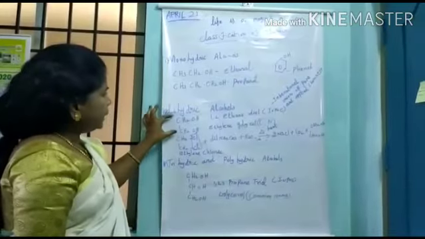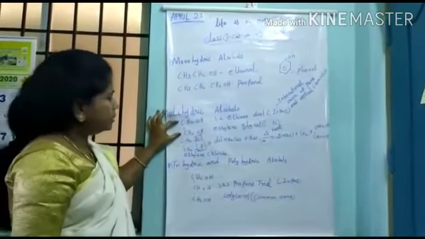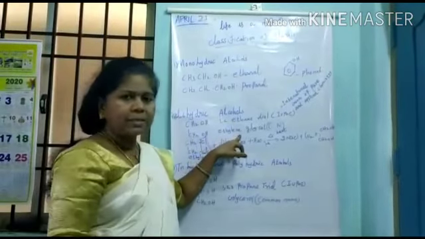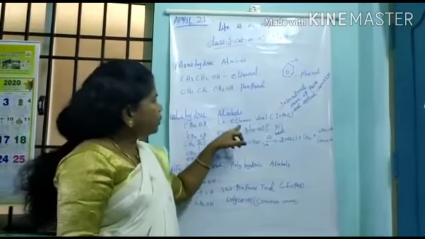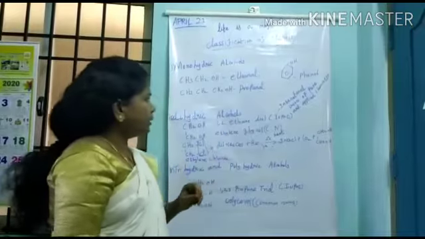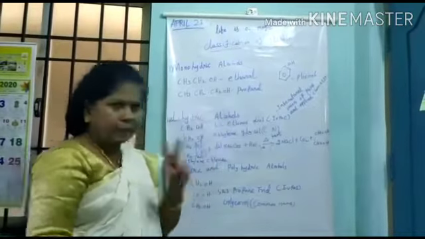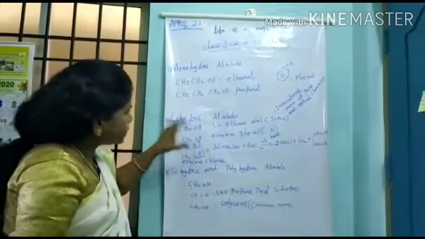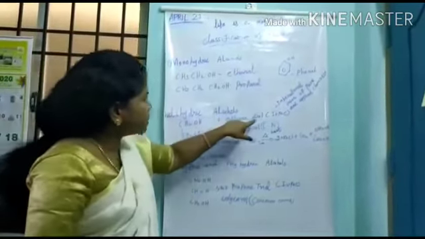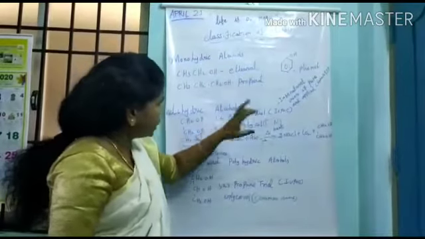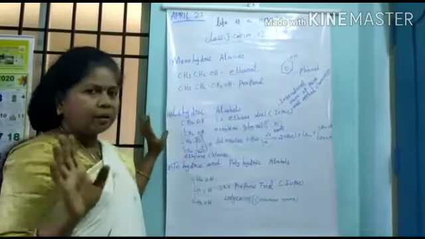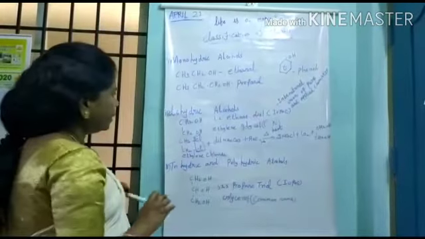Dihydric alcohol: ethylene glycol. This is ethylene glycol, and ethylene glycol is the common name. The IUPAC name is 1,2-ethane diol. 1,2-ethane diol means what? Di: 2 hydroxyl groups are present here. So this is a diol. Okay. Ethylene glycol is a dihydric alcohol.